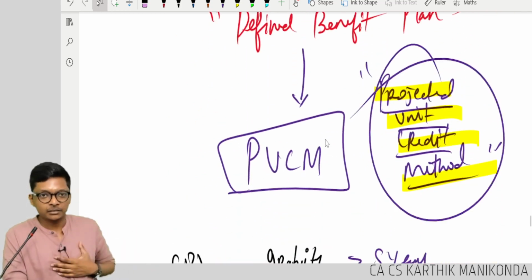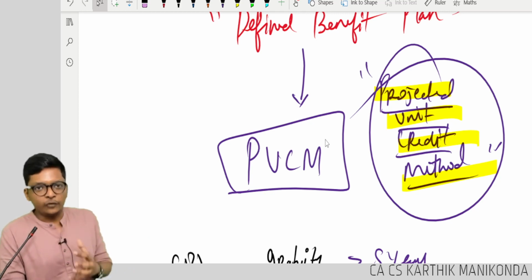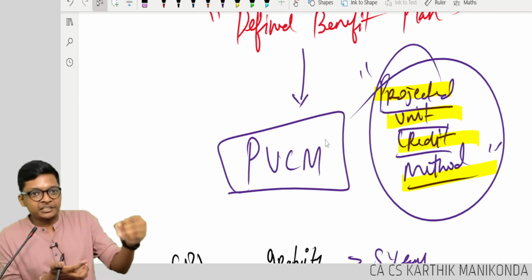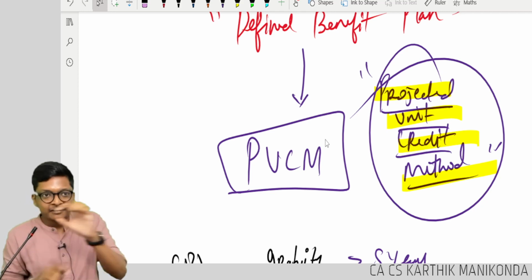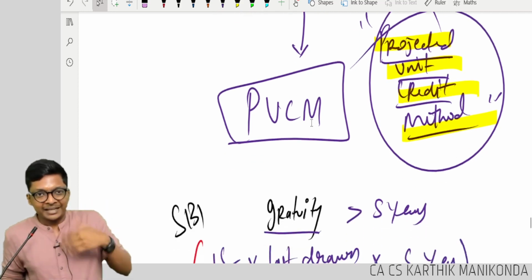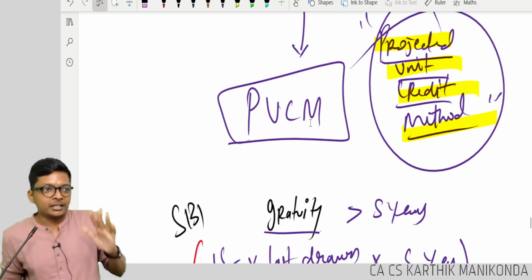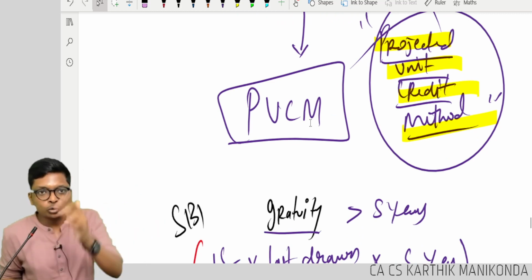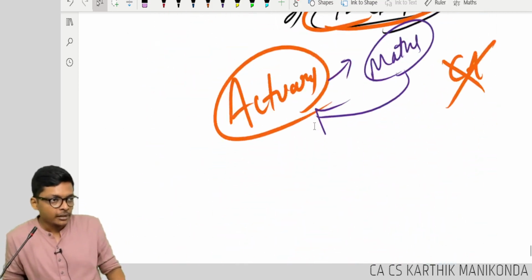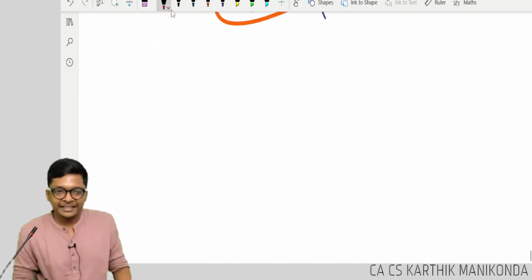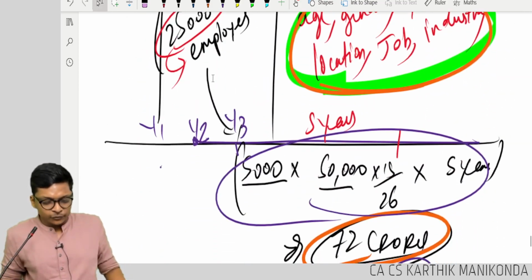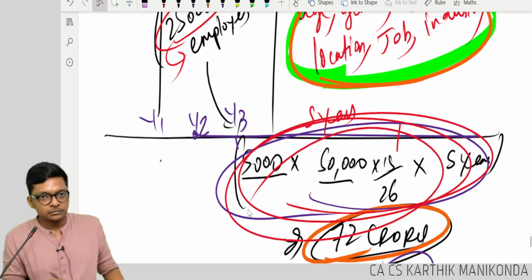Then why are we studying? So as per standards of auditing, an auditor can rely on the expert actuary to get this value for accounting. But as an auditor, if somebody is using that method, I should be aware about it. That's why we are also learning how to do that method. Okay. Clear guys? Got the context? That means I have to start saving from now itself.